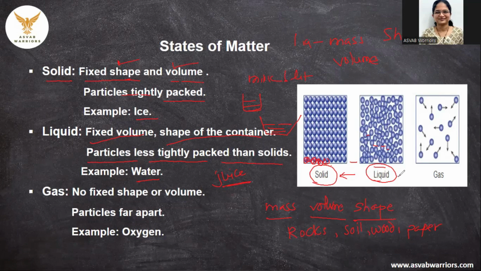Then, as compared to liquids, if particles are more scattered and they are moving, they are not fixed, such a state is called the gaseous state. And the gaseous state is not going to have fixed volume, fixed shape, and particles are far apart. Examples are different gases like oxygen, carbon dioxide, nitrogen, and the list goes on and on.